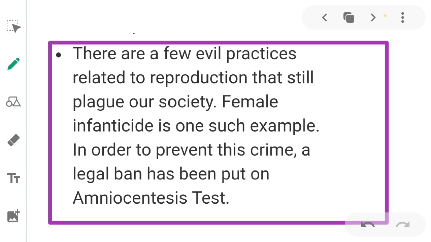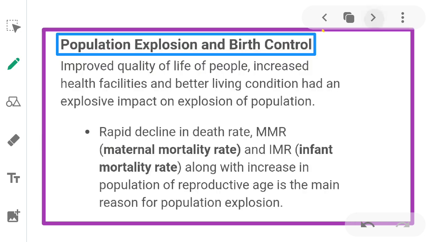It is also done to test for the presence of certain genetic disorders such as Down syndrome, hemophilia, sickle cell anemia, etc., to determine the survivability of the fetus. But it is misused for female infanticide. So, in order to prevent this crime, a legal ban has been put on the amniocentesis test.